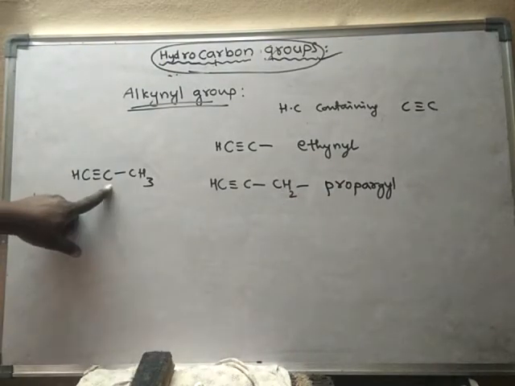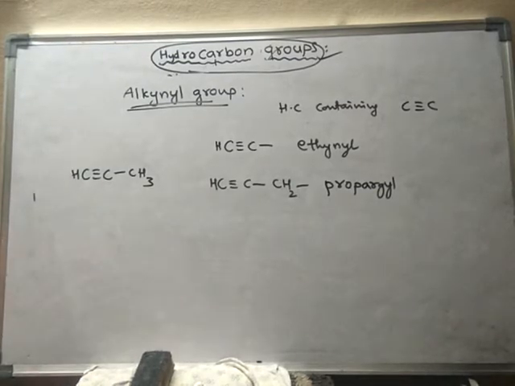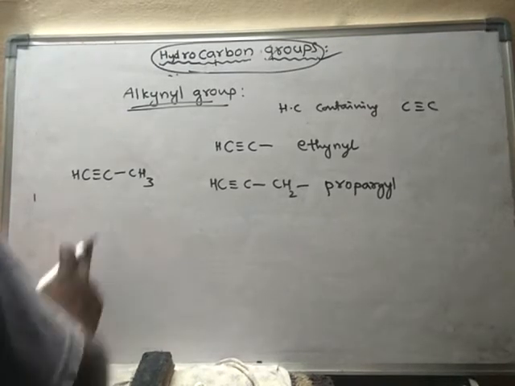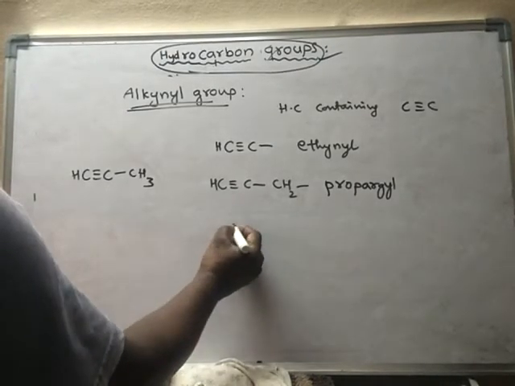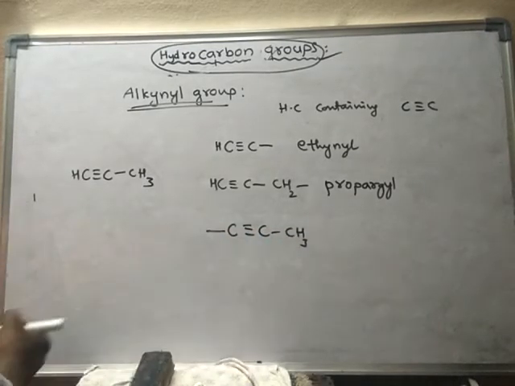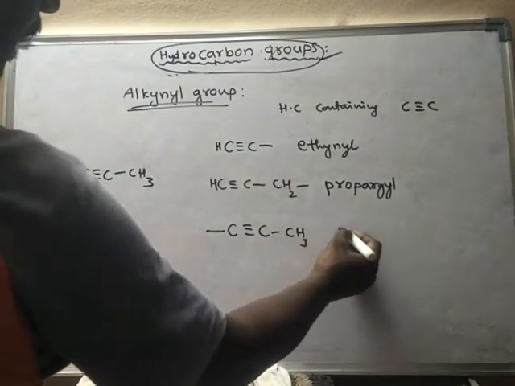So this carbon is not having hydrogen. Suppose if you remove hydrogen from this carbon like this, C CH3, that means this hydrogen is removed. Now this carbon has become monovalent carbon. Now this is called as propionyl.